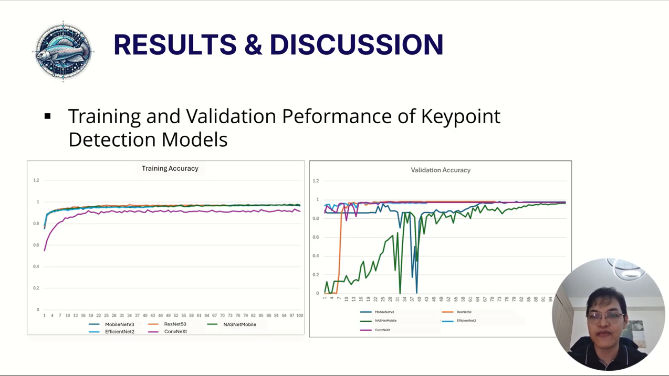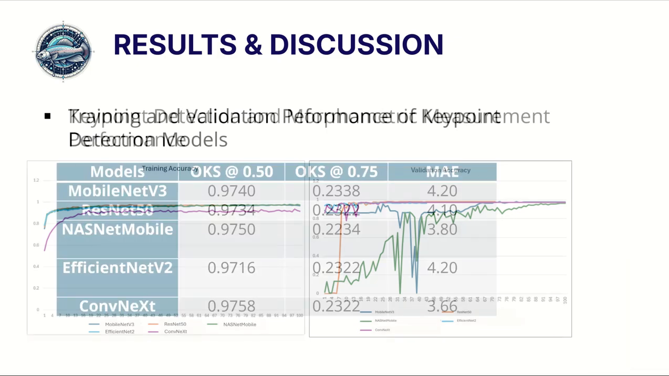The figure on the left shows the training accuracy, where all models gradually improved as the number of epochs increased. The figure on the right shows the validation accuracy, which is more important because it represents the model's ability to generalize to unseen data. Among the evaluated models, ConvNeXt and EfficientNet V2 showed more stable and consistent validation performance, indicating better generalization compared to other architectures. These results suggest that deeper and more modern architectures can provide more reliable landmark detection for morphometric measurement.